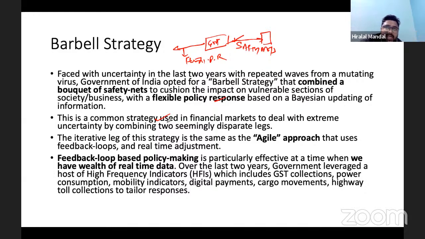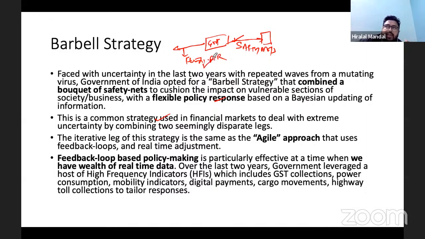For example, the government of India provided schemes for micro, small, and medium enterprises. The government went for the Pradhan Mantri Garib Kalyan Yojana and distributed more food. The government also went for a flexible policy response.